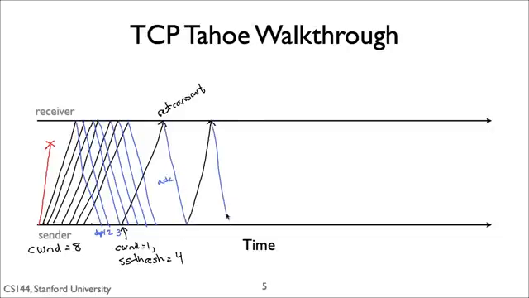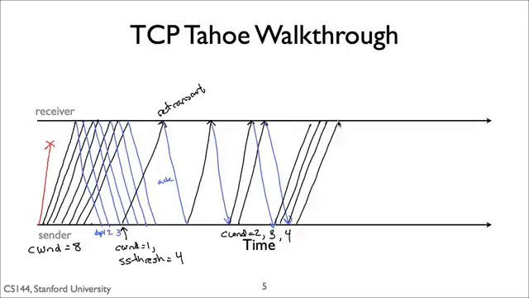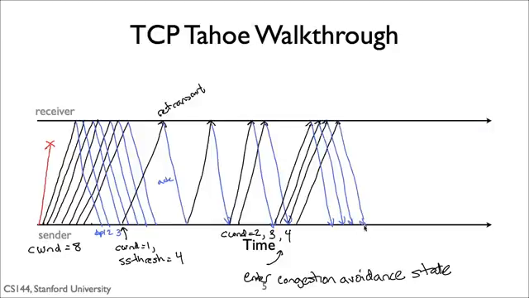When it receives an ACK for this segment, it sets its congestion window to 2. When it receives ACKs for these 2 segments, it increases its congestion window to 3, then 4. On reaching 4, it enters the congestion avoidance state. The next 4 ACKs will therefore increase the congestion window by only 1 MSS. So that's TCP Tahoe.